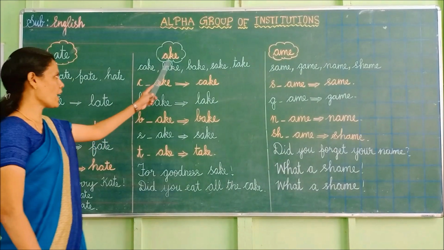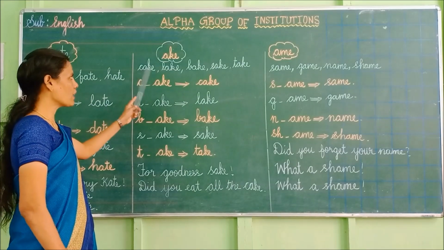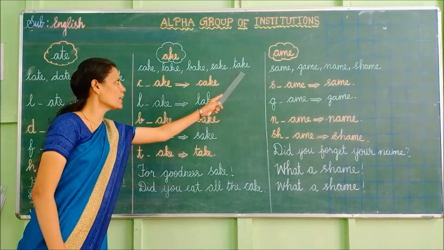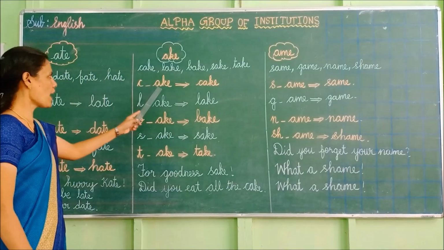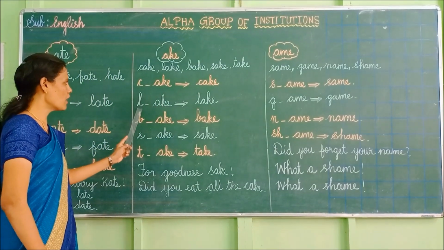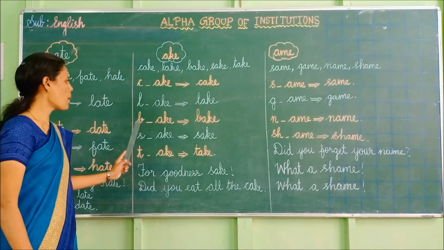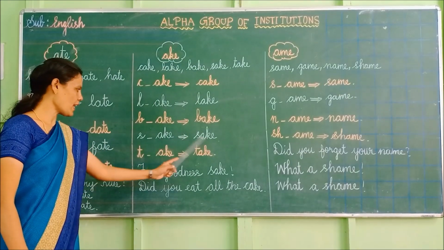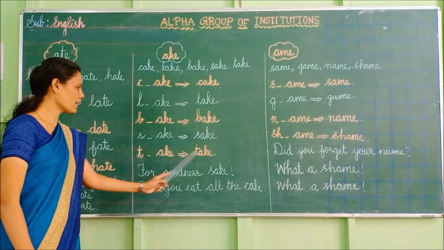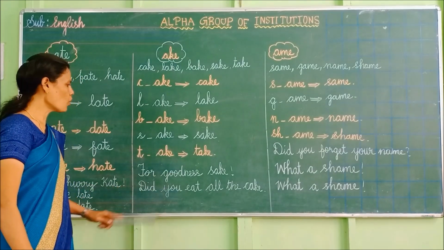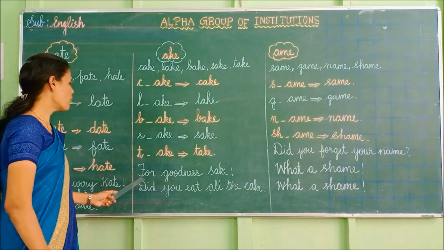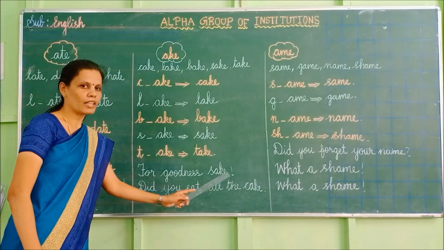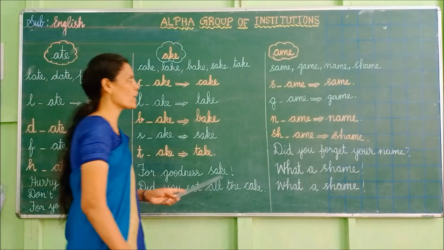Next one. Egg. Cake, lake, bake, sake, take. Egg, cake. Egg, lake. Egg, bake. Egg, sake. Egg, take. Now rhyming. For goodness sake, did you eat all the cake? Now we'll move on to next.